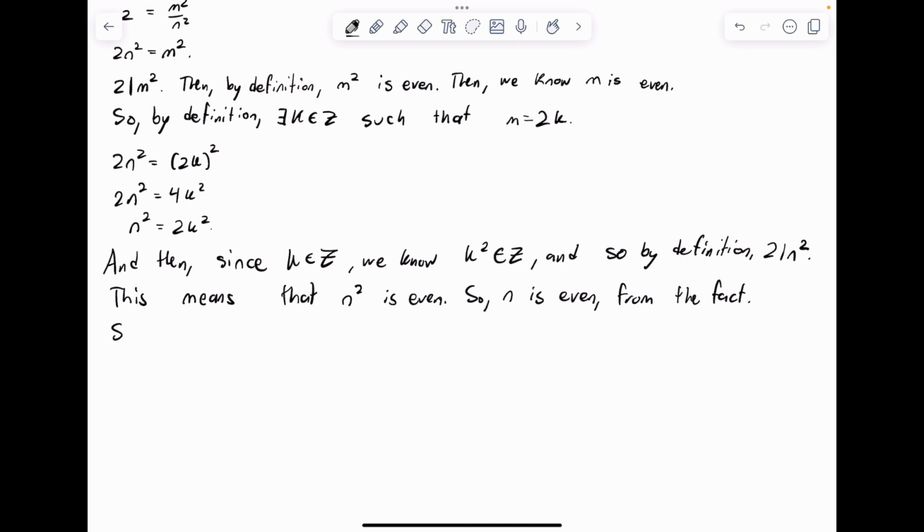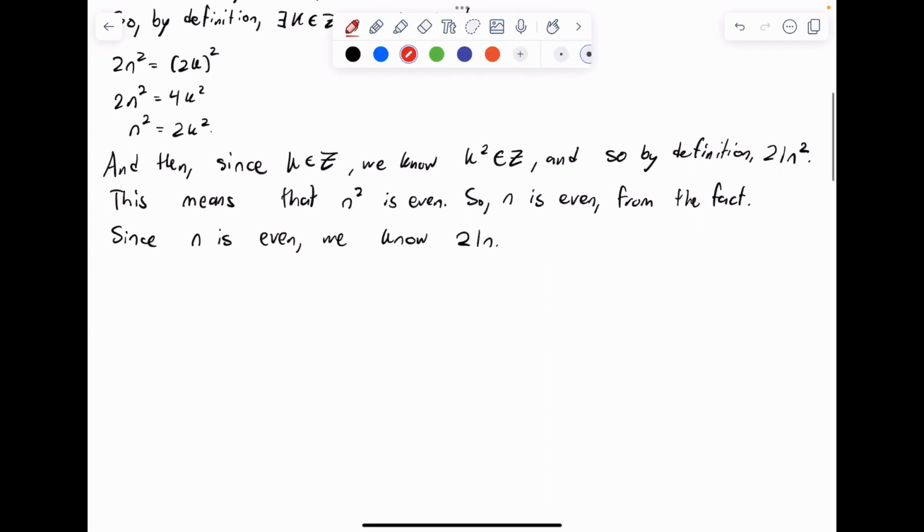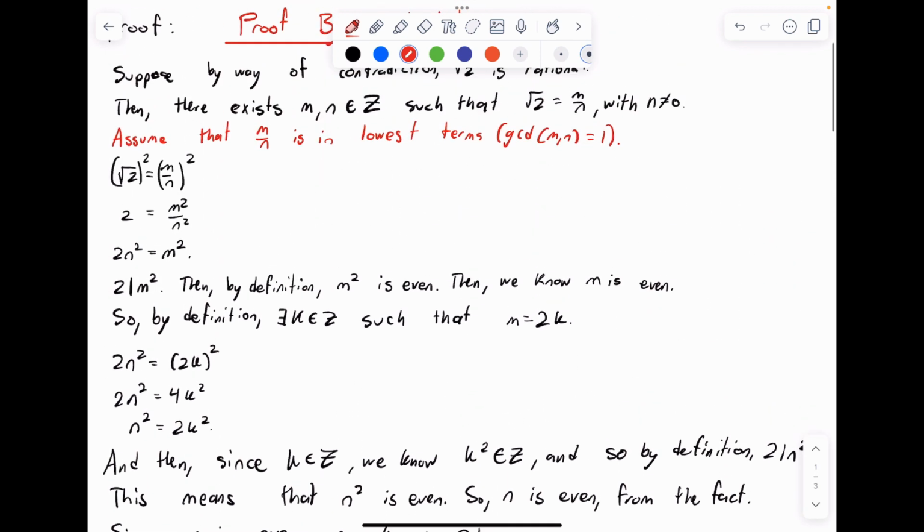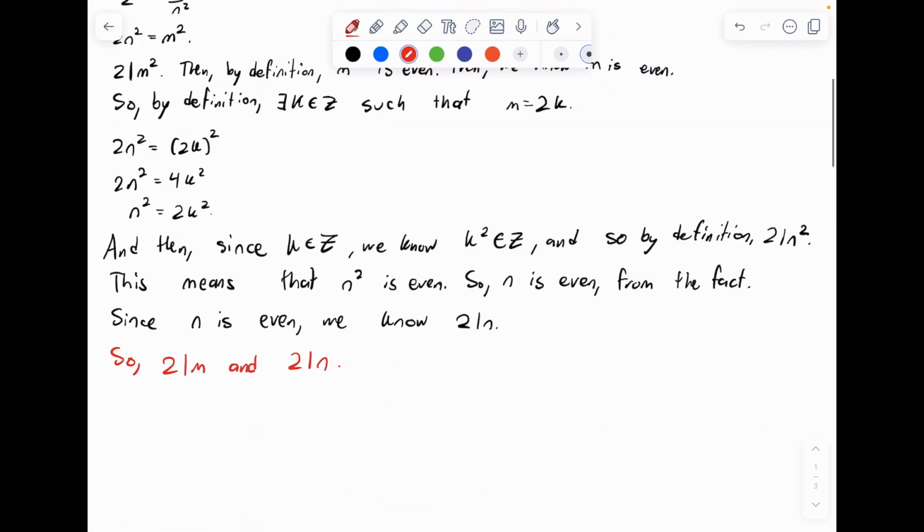Then since n is even, we know 2 divides n. So we now have that 2 divides m and 2 divides n, which is a contradiction because we required that m over n be in lowest terms.